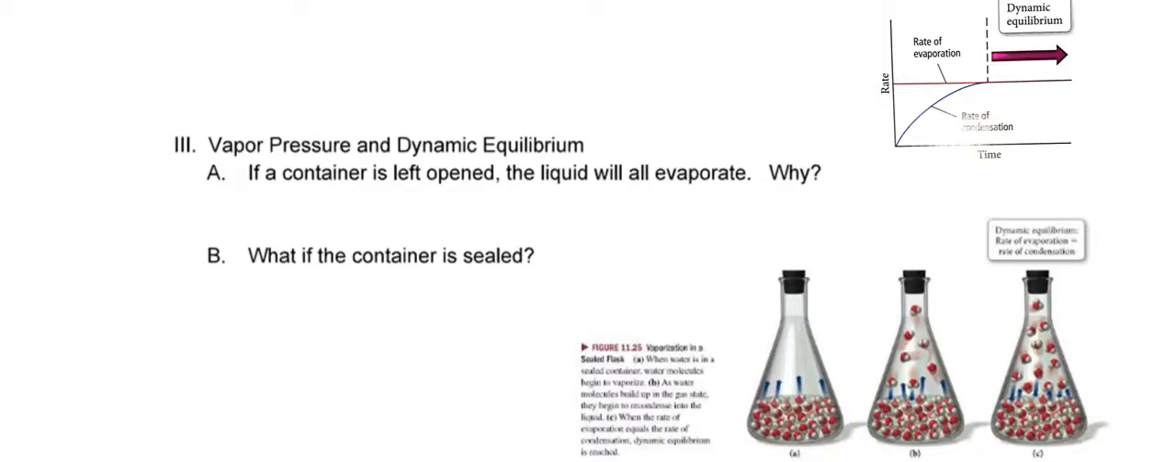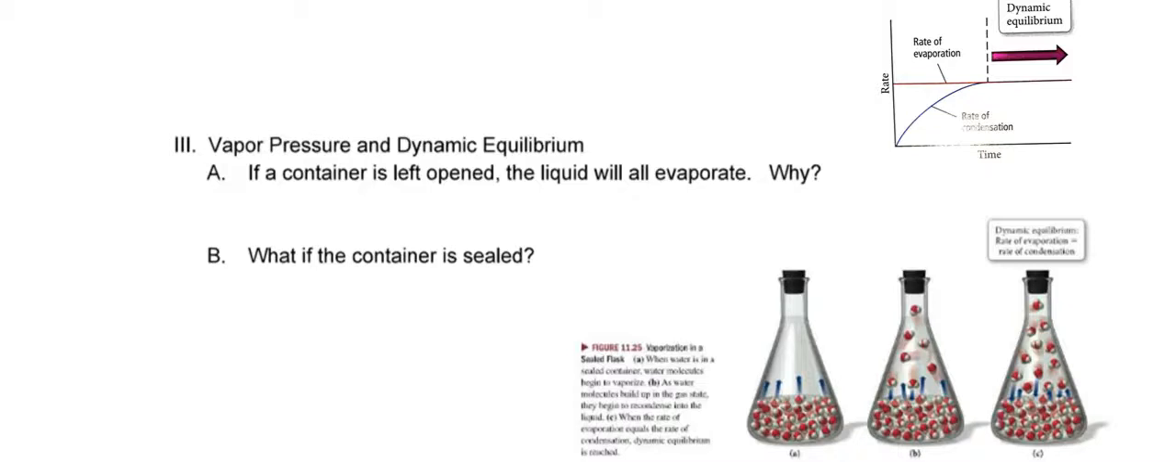And this is vapor pressure and dynamic equilibrium. So what is vapor pressure? It is the pressure resulting from the collisions of the vapor molecules. How's that? Kind of go back to Chapter 5 again. And dynamic equilibrium, that's kind of a new term. We're going to talk a whole lot more about equilibrium a little bit later on in Chapter 14, I believe.